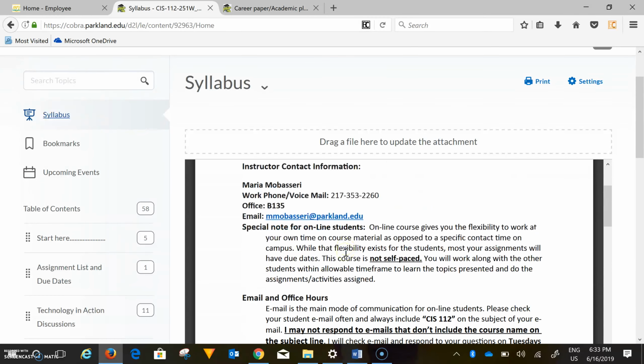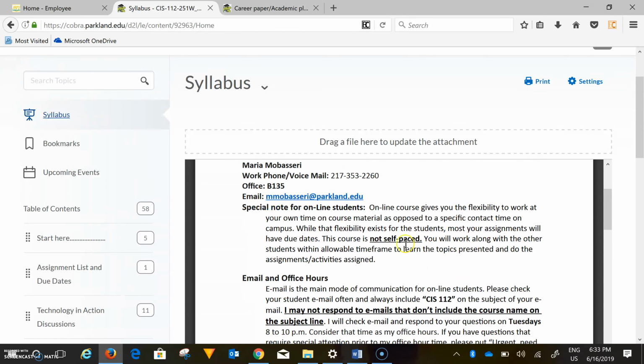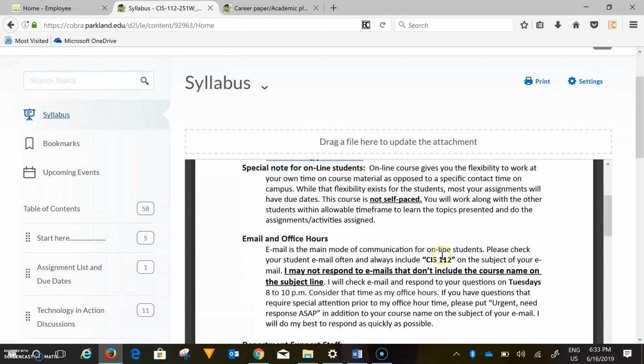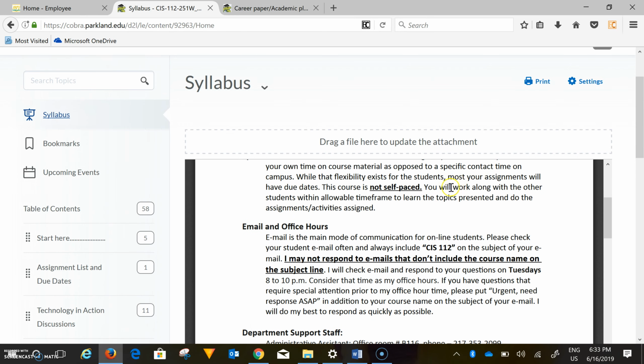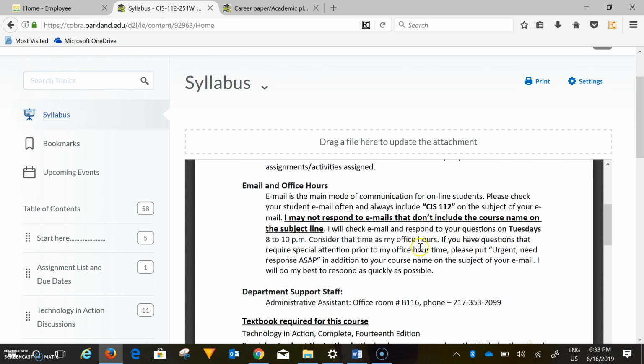Here's your syllabus. It talks about how this course is being managed, which is not self-paced, with due dates and deadlines. There is going to be a document that has the list of the assignments and due dates on it. I'll show that to you shortly.